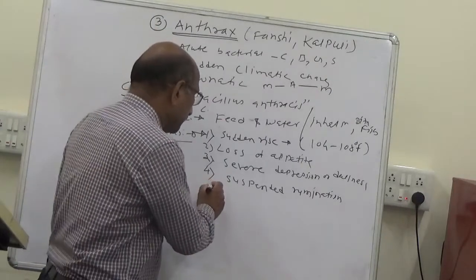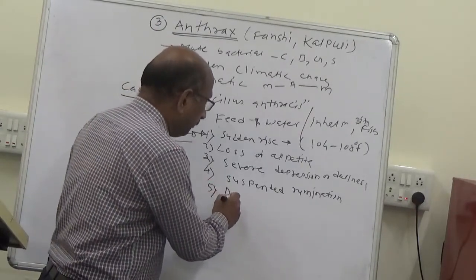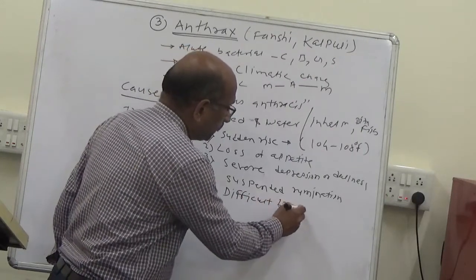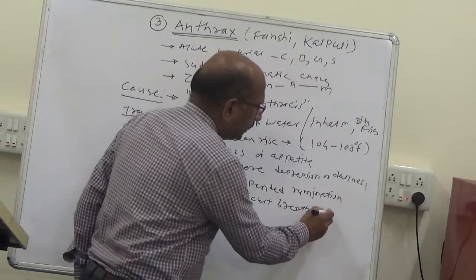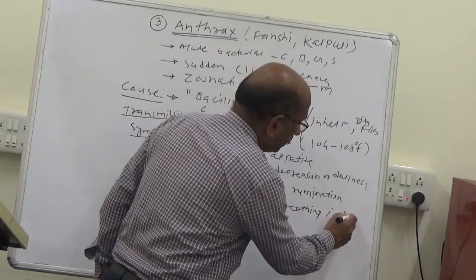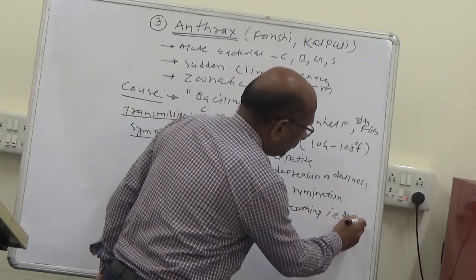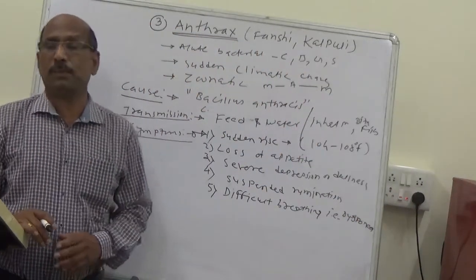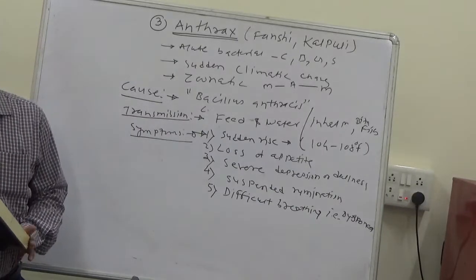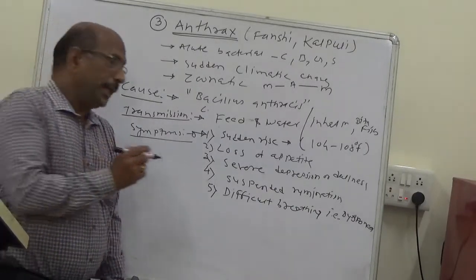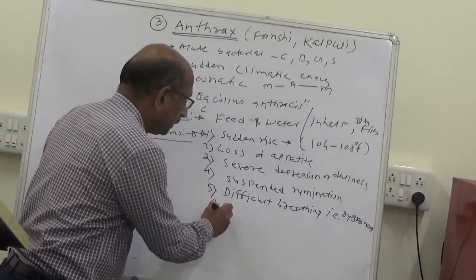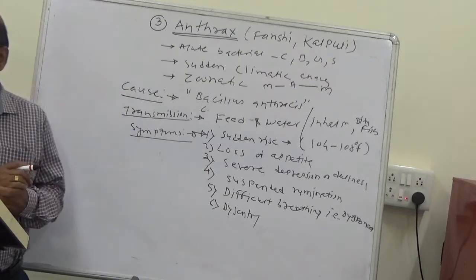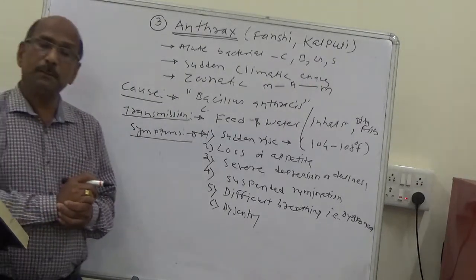The next symptom is dyspnea, or difficult breathing. Again, the major symptom is difficult breathing, also called dyspnea, meaning difficult breathing. The next symptom is dysentery, or diarrhea.